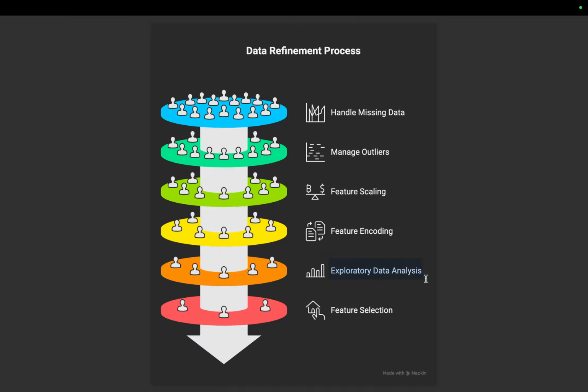Then we will perform exploratory data analysis, where we will draw different plots and understand the particular data. And then we will do feature selection, like what are the features that are required in a particular data set. For example, if you are purchasing a house, you only require the number of bedrooms, kitchen and hall, and washroom, but you won't check which color the wall is. So which features need to be kept or removed, we'll do in feature selection. This is the entire process of data analysis.